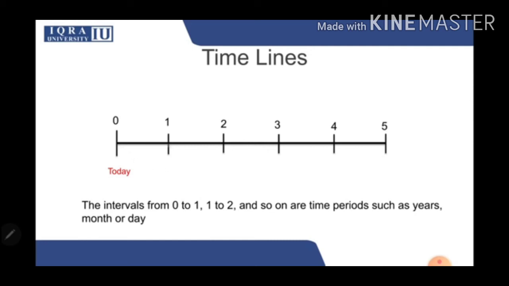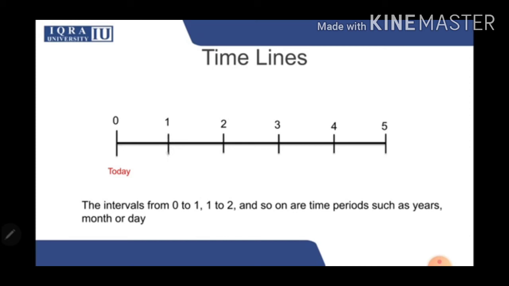So this 1 over here represents the end of the first period. Now the period itself can be a year, so it can be the end of the first year. It can be a month, so it can be the end of the first month. It can even be a day, so it can represent the end of the first day. So this is the end of period 1 and it is the start of your period 2.